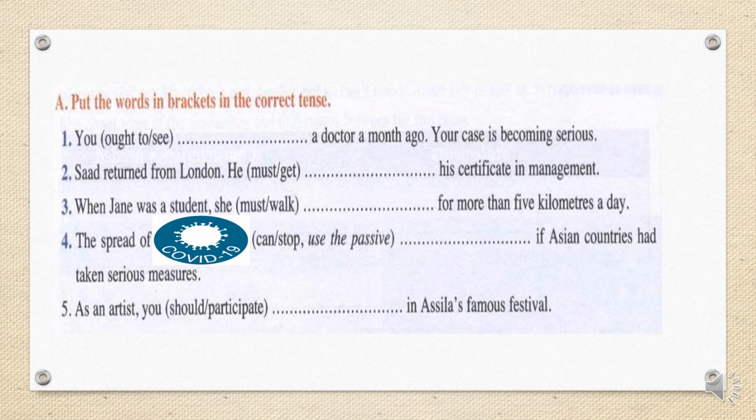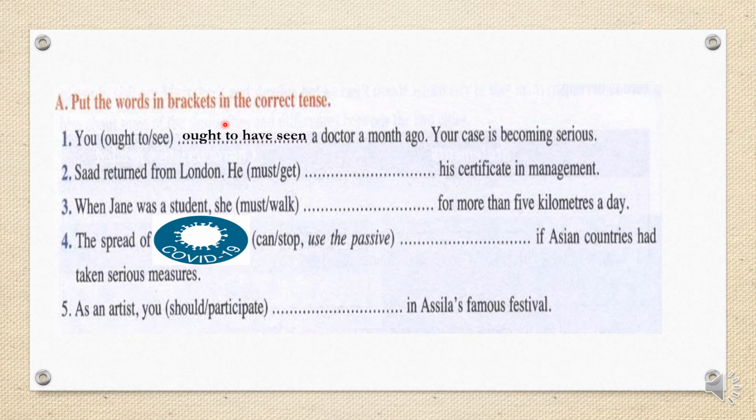Let's practice. You ought to see. Here we have to put the words in brackets in the correct form. You, a doctor, months ago. So it's in the past. We have to say you ought to have seen a doctor a month ago. Your case is becoming serious.